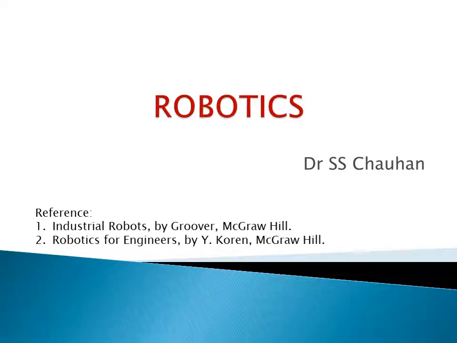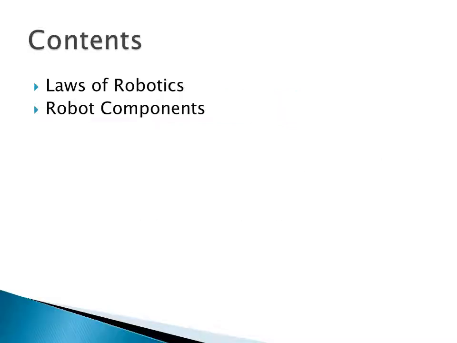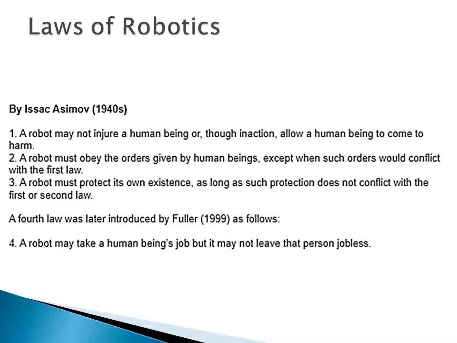Welcome back. In the lecture series on industrial automation and robotics, today we see that there are some laws of robotics on which the robot works, and there are some robot components which are important to understand. What are these components and what are the functions of these components? We will understand in detail. So, first we have to see what the laws of robotics are.